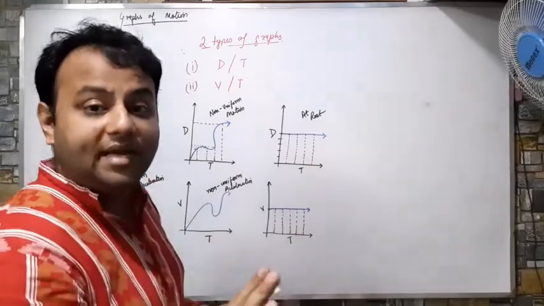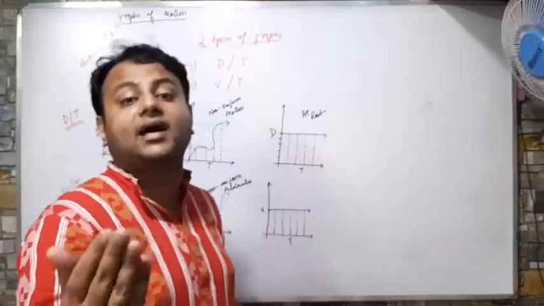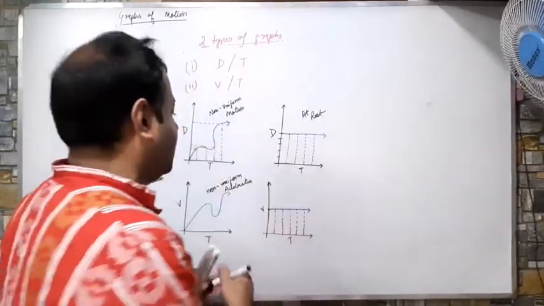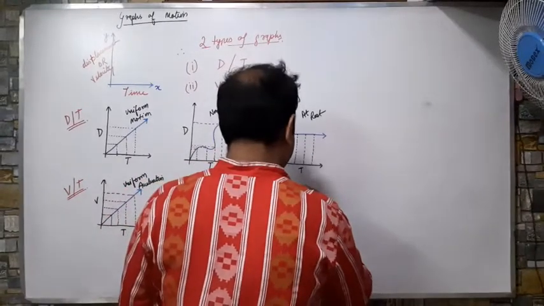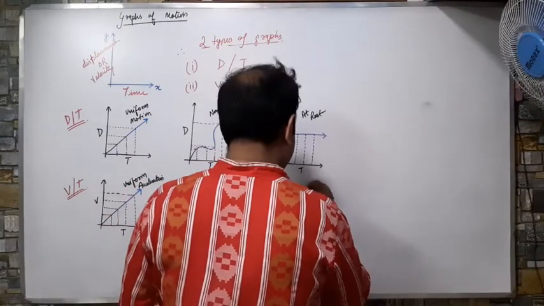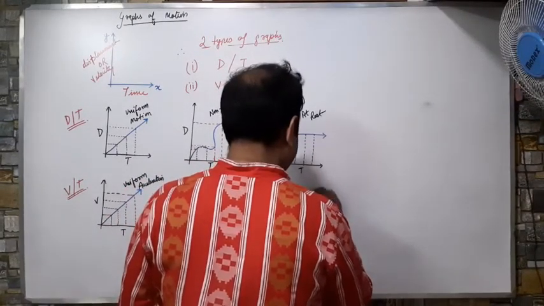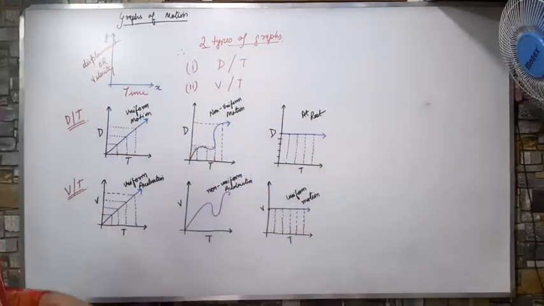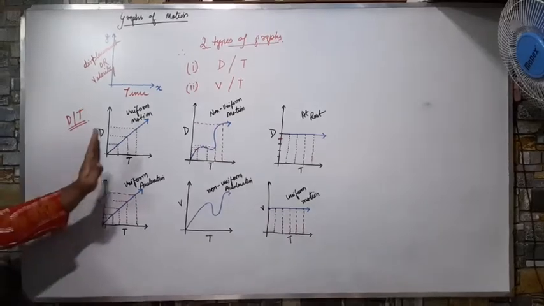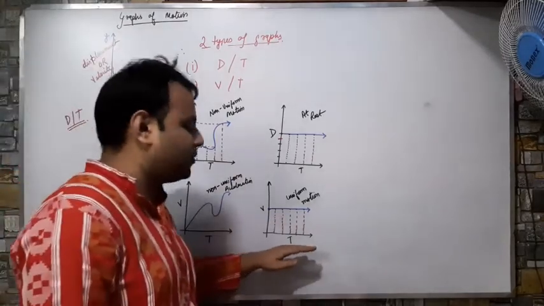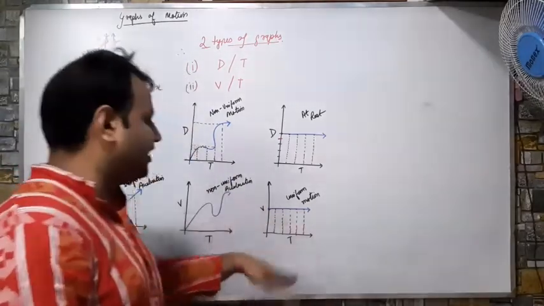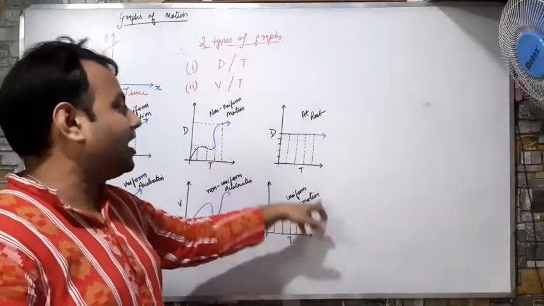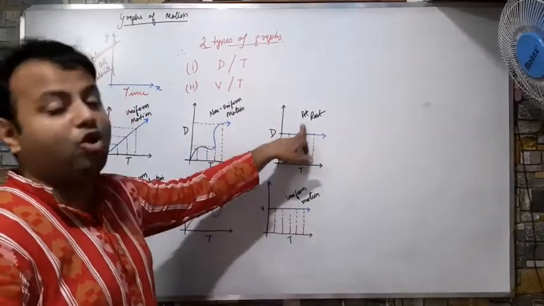If the velocity remains the same, means there is no acceleration, it is called uniform motion. So when I get a straight parallel line with respect to the x-axis for a VT graph, that is a uniform motion, while the parallel line in case of a DT graph is body at rest.